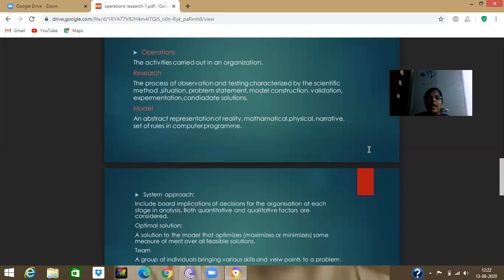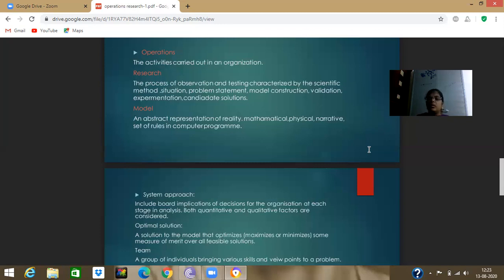A model is an abstract representation of reality: mathematical, physical, narrative, a set of rules, or a computer program. That is a model. Actually, I would like to tell you one thing, students. In operations research, all operations we do by using the computer, and to finally get the solution, the presence of a person is also needed, so definitely we do manual work.